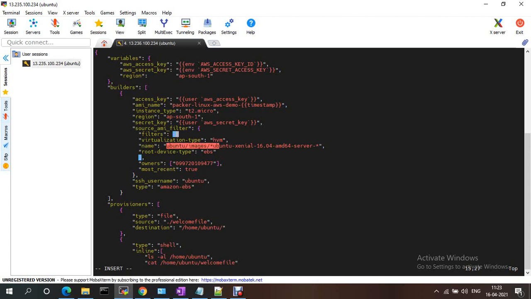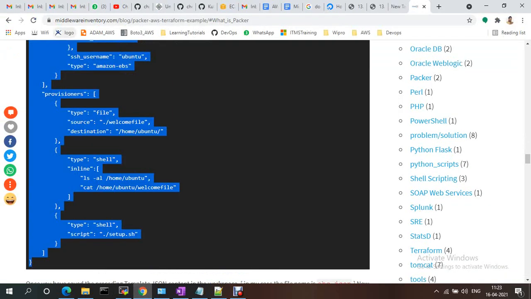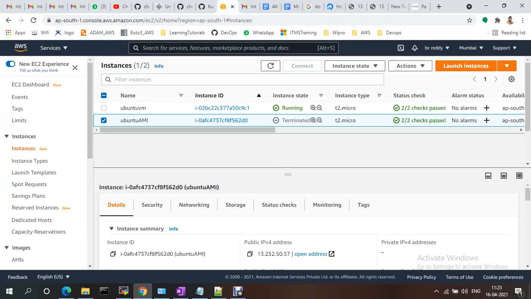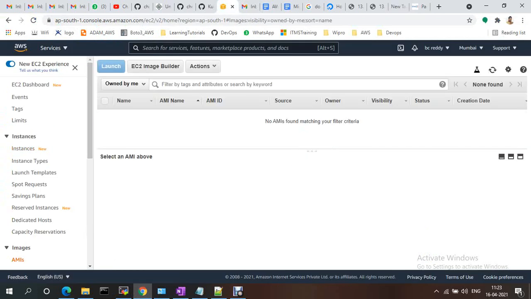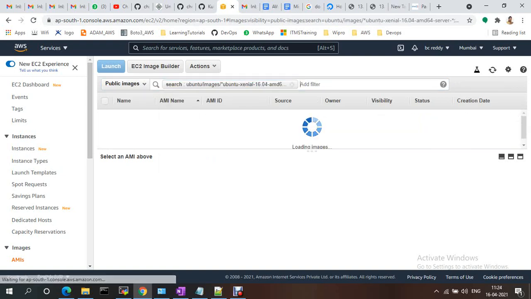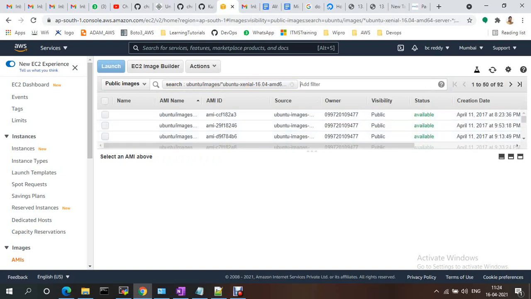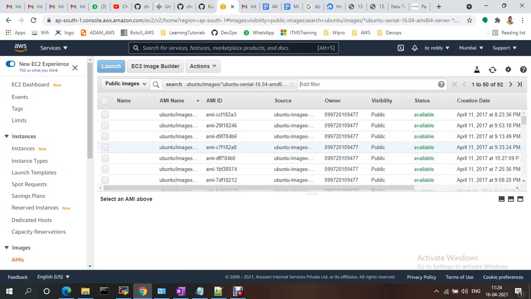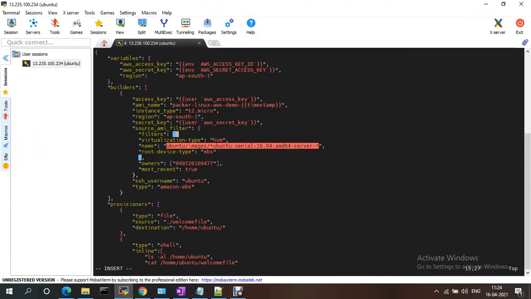So whatever base image we are using, on top of that it will be created. If you go to the AMIs and go to public images and provide that image name, it will show the available Ubuntu images, and it should be the owner ID, 9477. Same here, it should be the owner. This is publicly available, I'm just using that one.